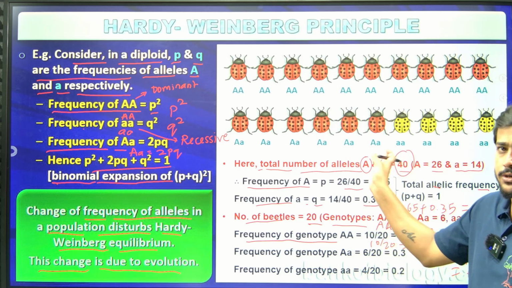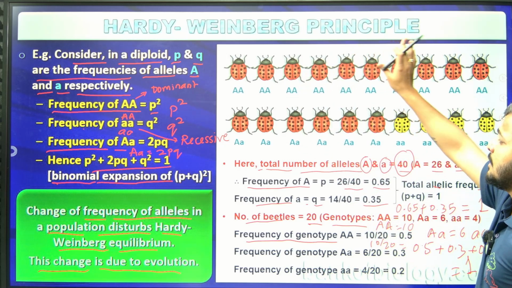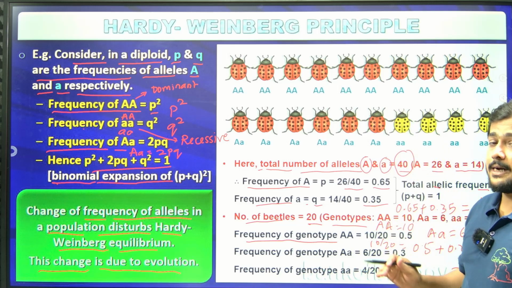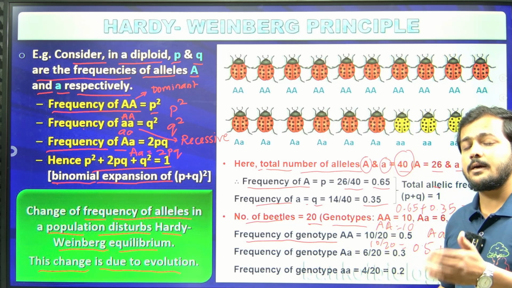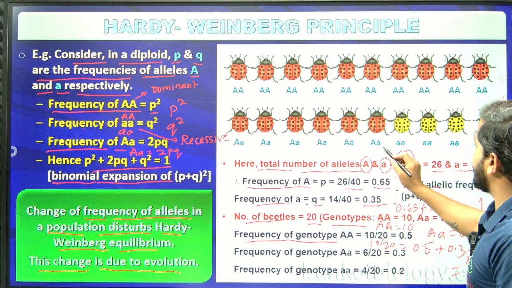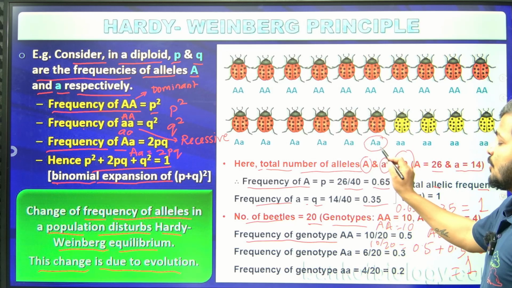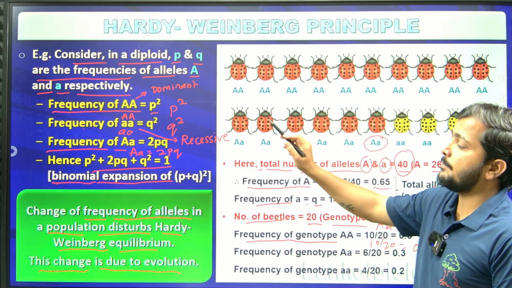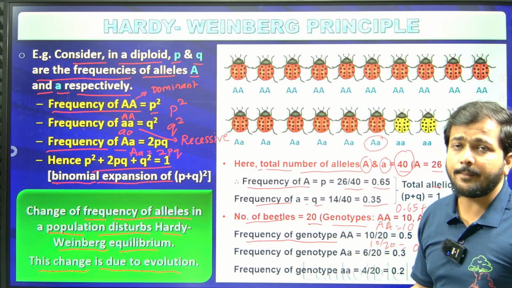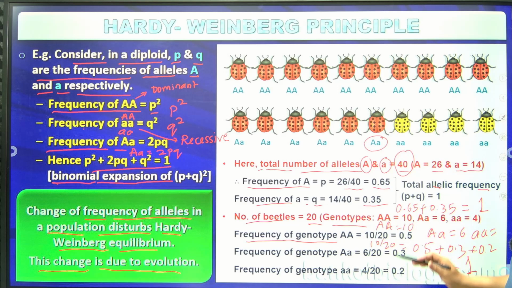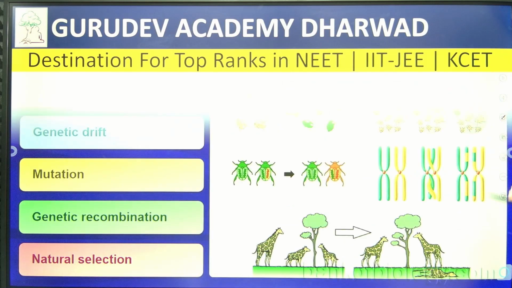Some of the questions you will find are calculation parts with respect to the Hardy-Weinberg principle. You should always remember that whatever is written as capital A will be the dominant one, and small letters are known to be the recessive one. Capital A small a is what I call the heterozygous form. So remember, p is homozygous dominant and q is nothing but homozygous recessive.